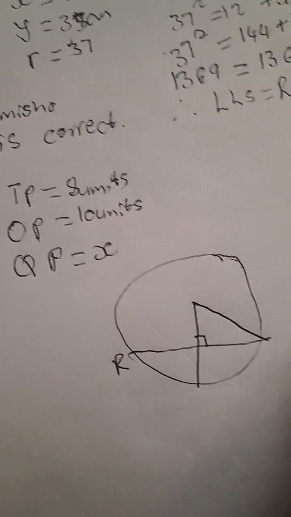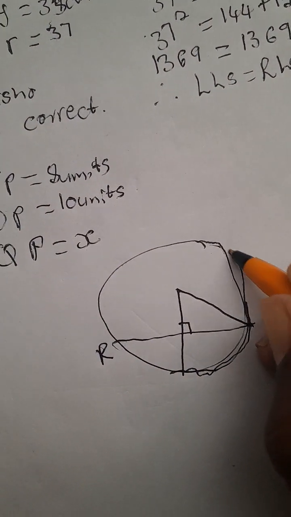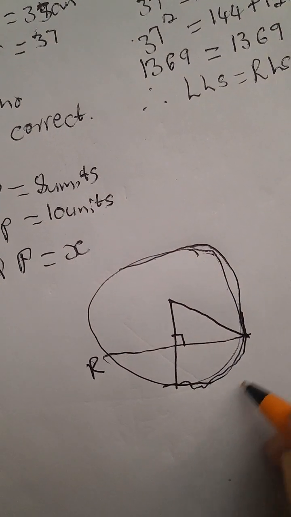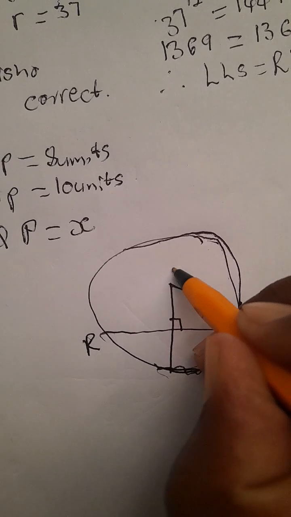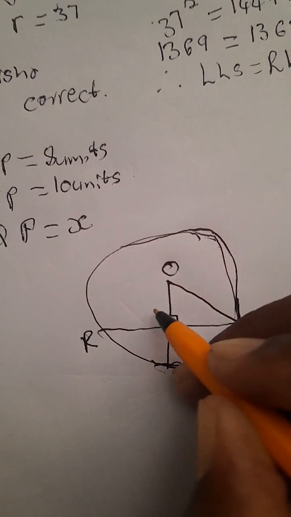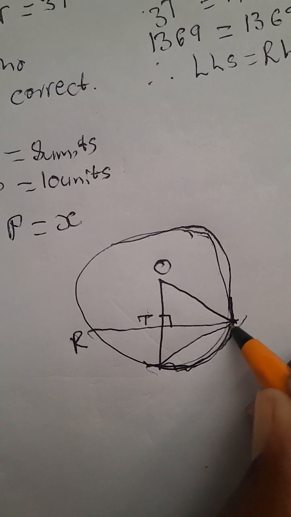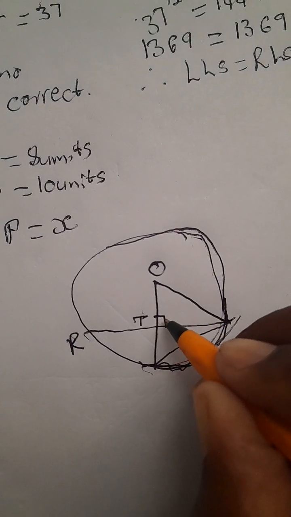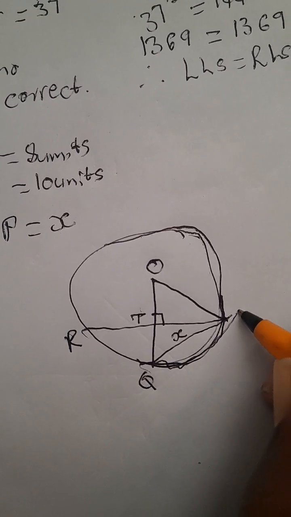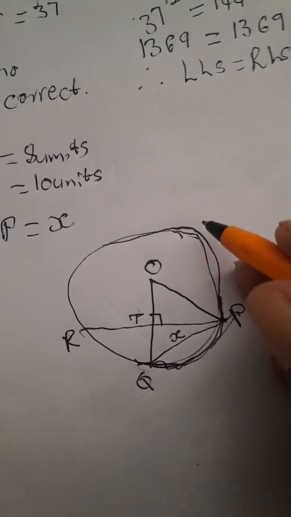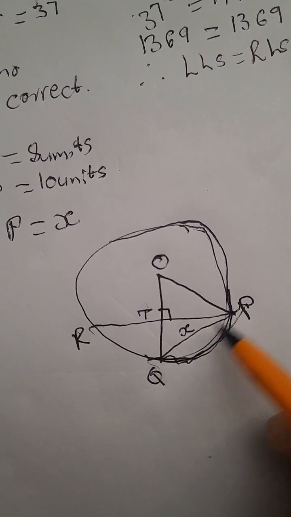So this is R, and okay, the circle. As long as you can see, guys, this is O, and this is T, and it forms 90 degrees here, and we're being told X. This is the one we're looking for, Q and P. Yours will be accurate, guys. We're actually looking for QP.